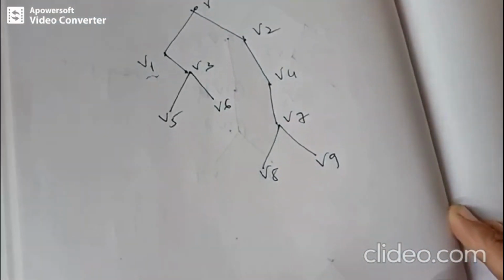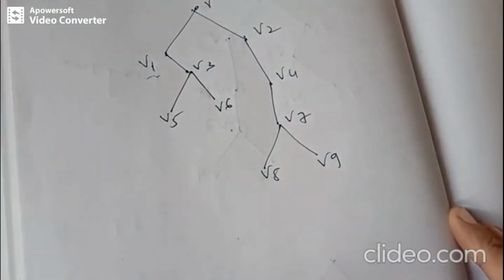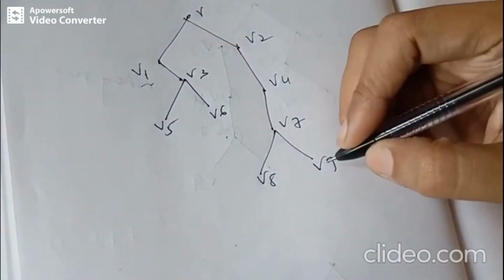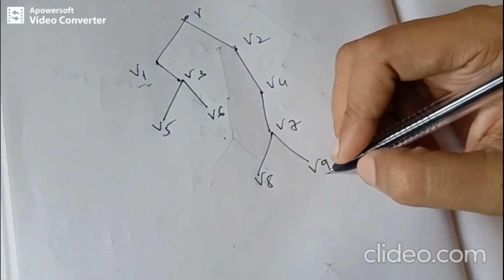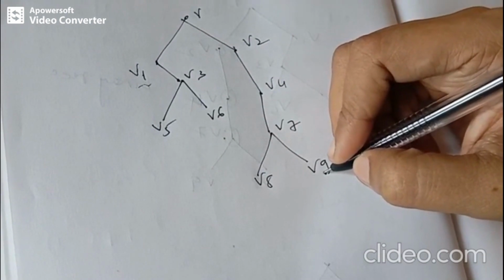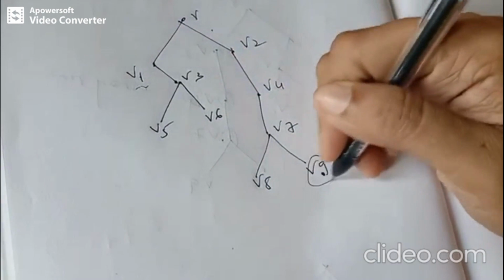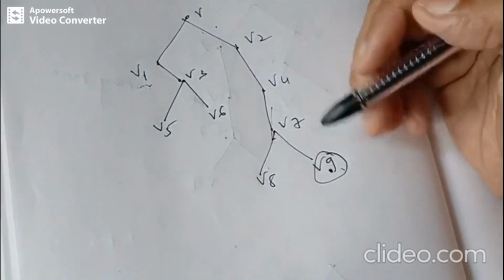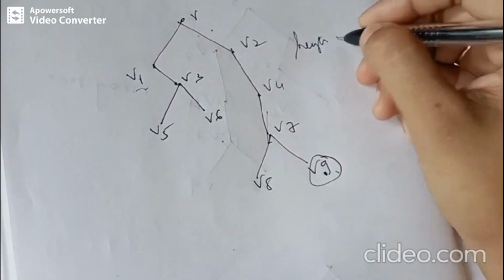Okay, let's take this tree. Now we can observe: what is the height of the leaf? What is its height? It represents the number of edges from the root till the leaf. So that is the height. There are 4 edges. So the height of this tree is 4.